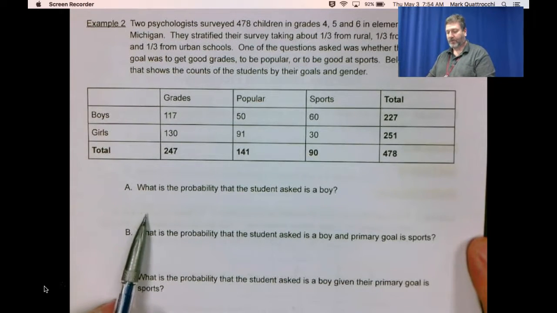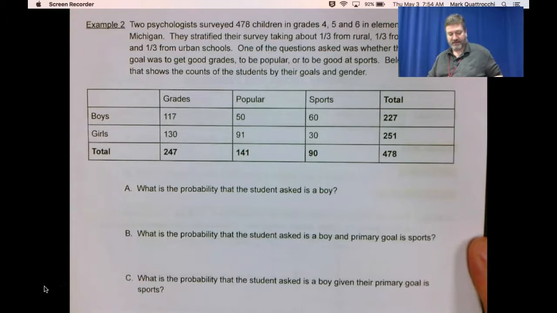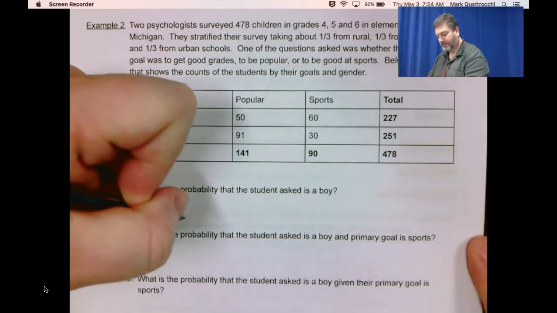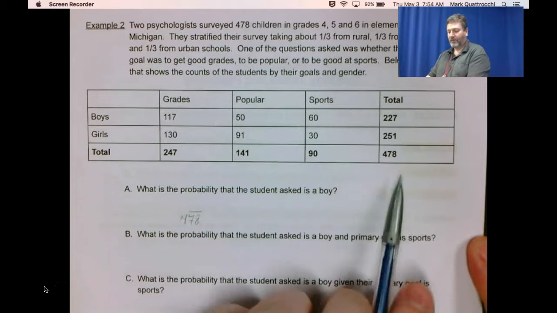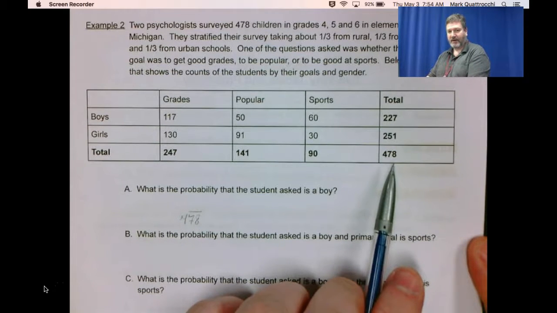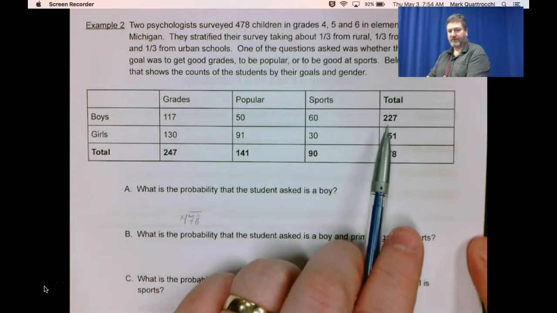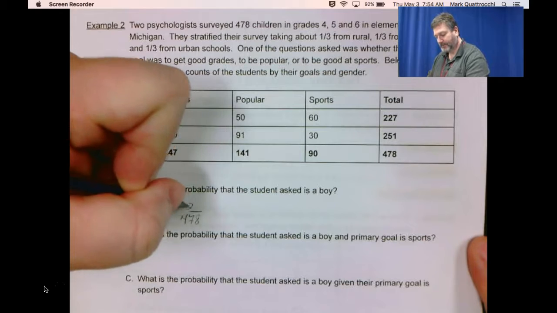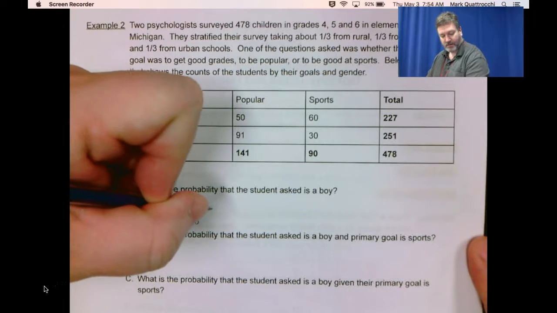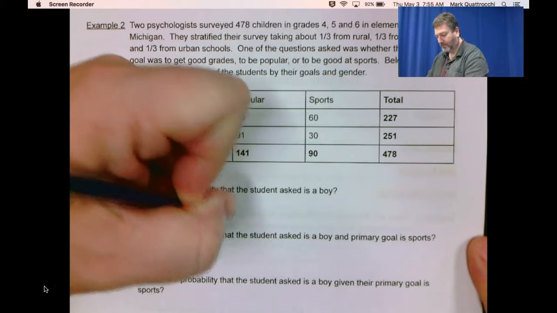Okay, what's the probability that a student asked is a boy? Well, there are a total of 478 students. And of the 478 students, how many of them were boys? 227 of them were boys. And that's approximately 47%.